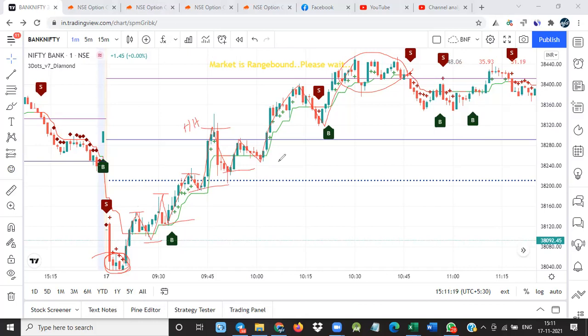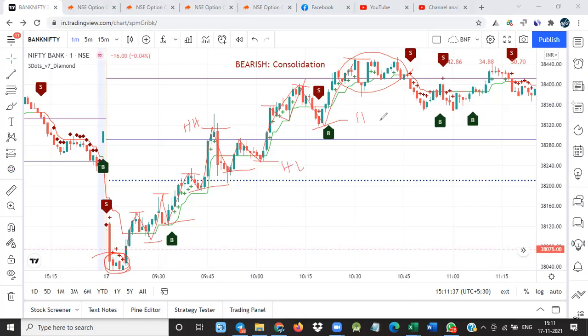Whenever put writing is happening, it will form here also: higher high, and again higher high. This is a higher low, and here also a higher low. See the timing, the market was consolidating around 10:30 to 10:45. Again it came down.